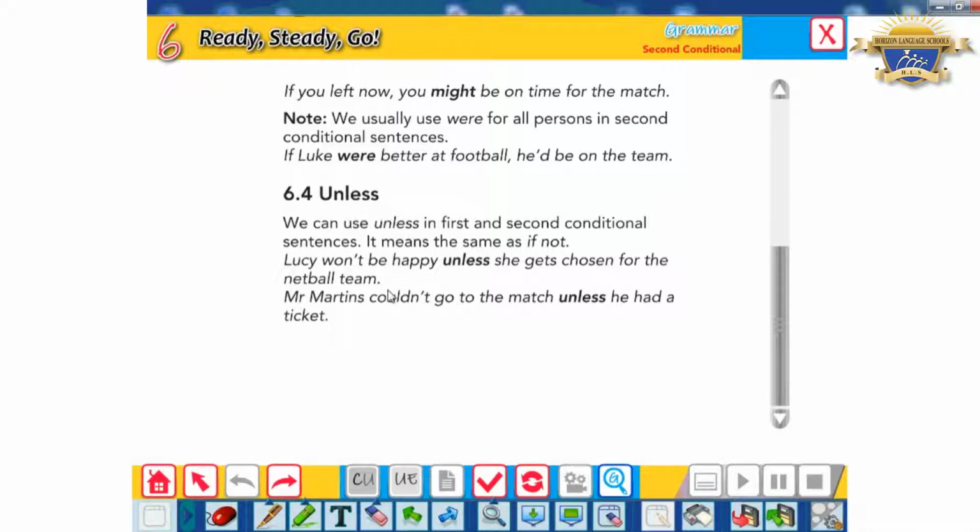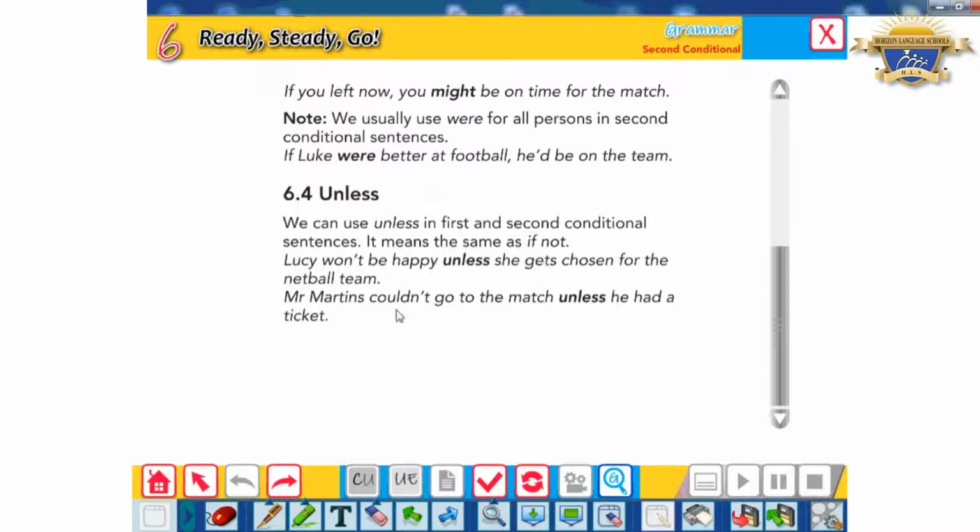Okay, so like I used here "unless", and in this sentence for sure it means "if not". It means Lucy won't be happy if she doesn't get chosen for the netball team. Okay, and can you guess which conditional this is? Lucy won't be happy unless she gets... Is it zero, first or second? Great, yes, this is the first, because I used "won't" here, and here I used the present simple.